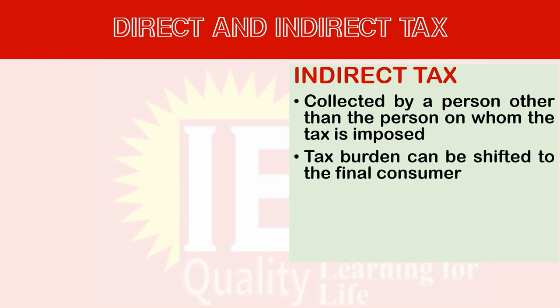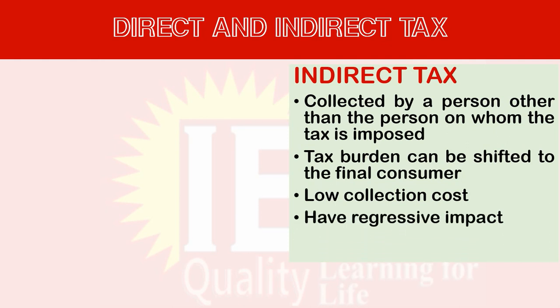Tax burden can be shifted. If the government is imposing VAT on me, I will shift it onto my customer. My customer will shift it to his buyer. So the final burden is on the consumer. Lower collection cost, because here the people on whom the tax is imposed will be the collection agent. So the government has lower collection problem, lower collection cost. Therefore the collection cost is low because the people are involved in the collection.